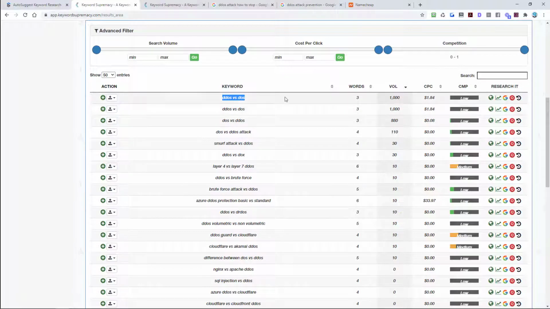$1.84. The CPCs aren't that great, but this is more informative, to bring you some traffic. So this could be a great keyword to target for maybe a blog post on your site that sells DDoS hosting. So we're just going to go look at Google. I'm going to close some tabs.